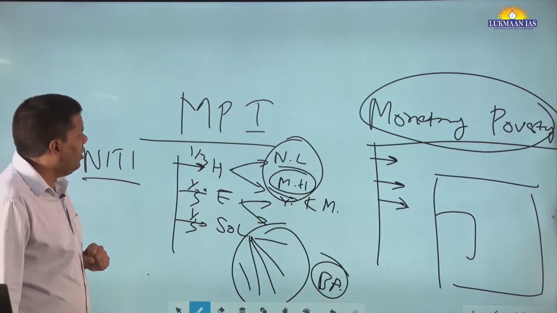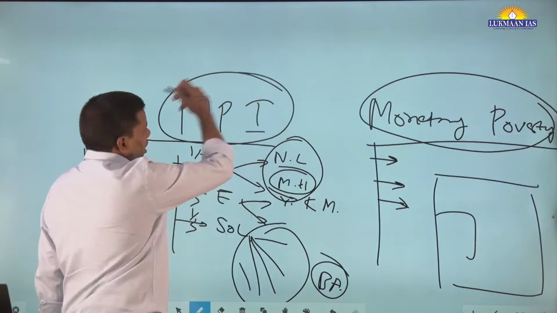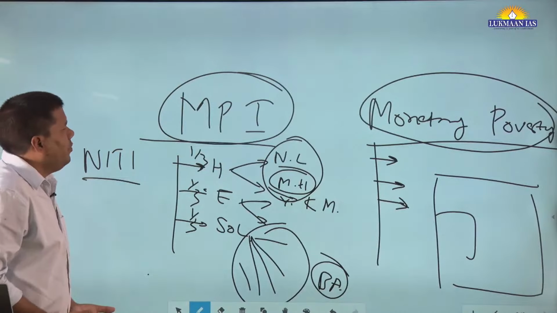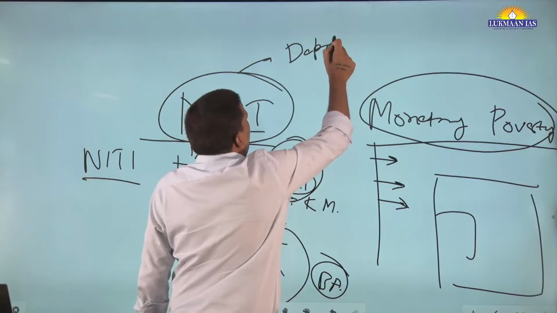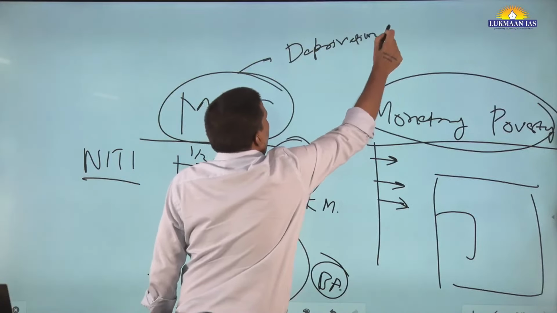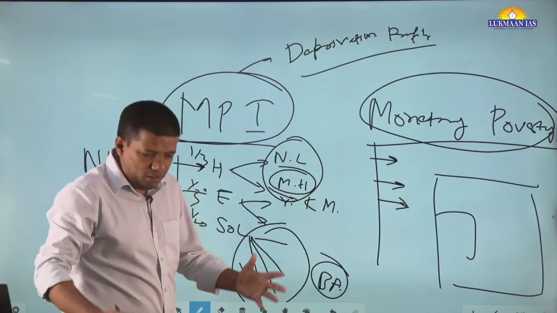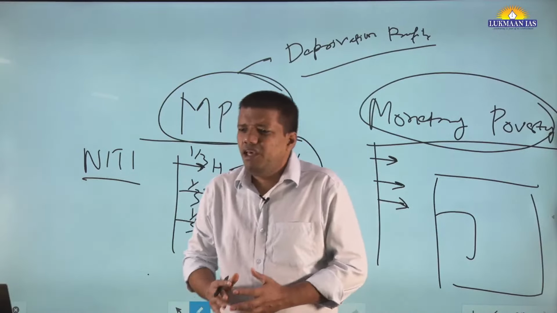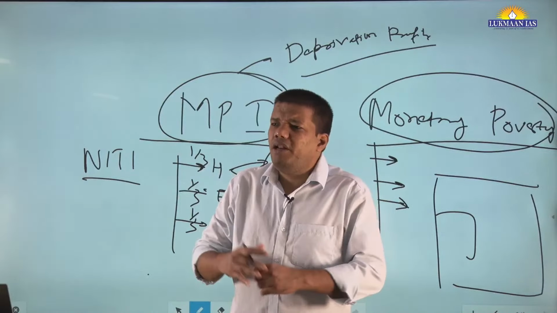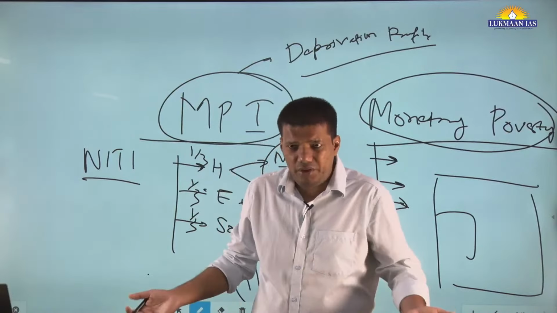In the last class, I discussed that when you read this report, they talk about the deprivation profile. What does deprivation profile mean? Let's say the Indian subcontinent or South Asia. Here people might be deprived in nutrition level.